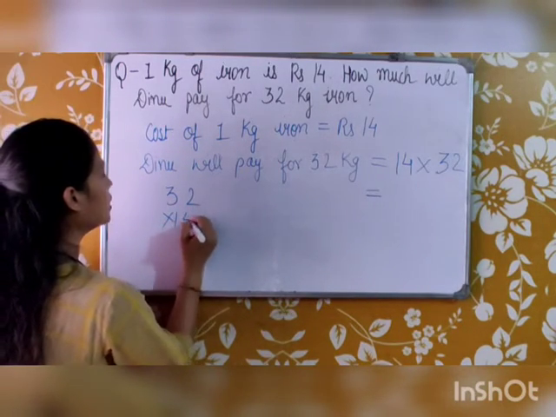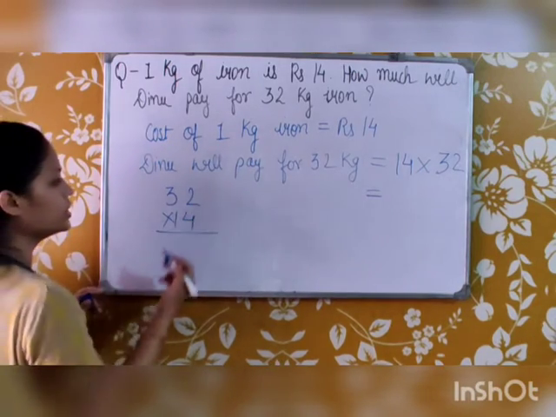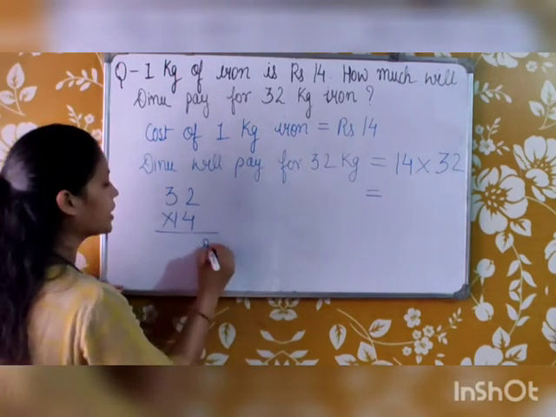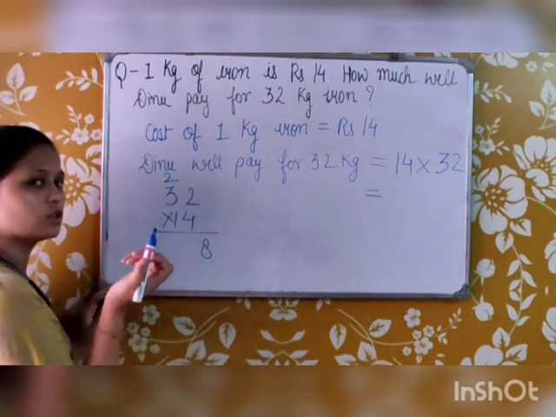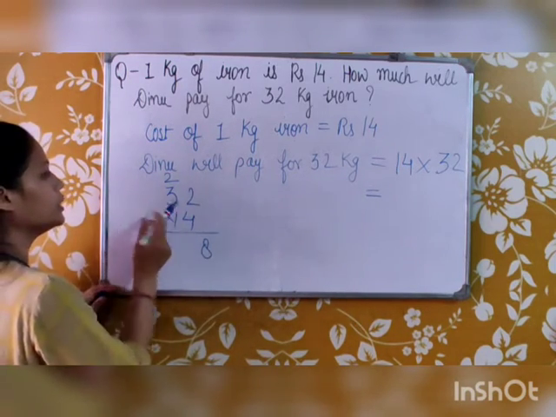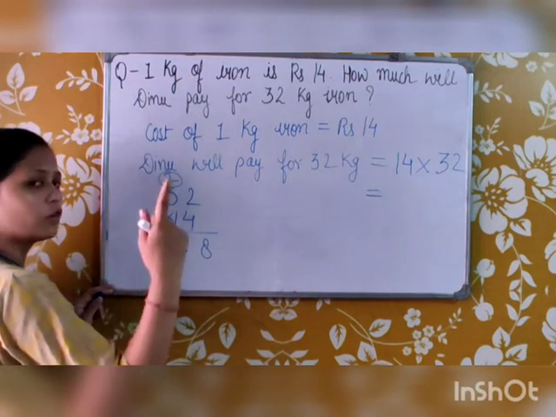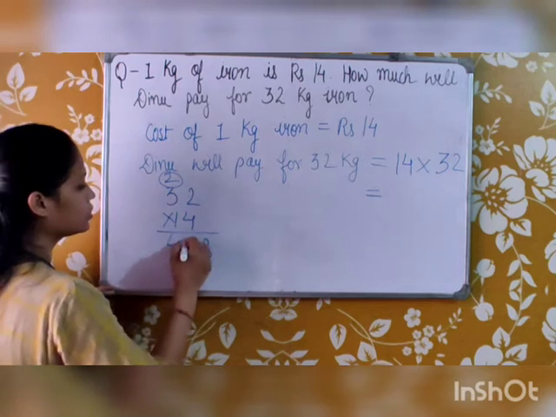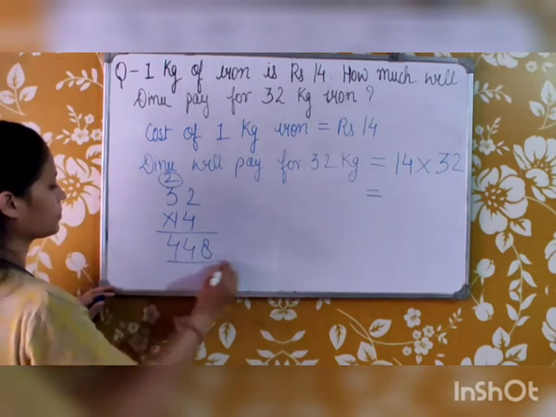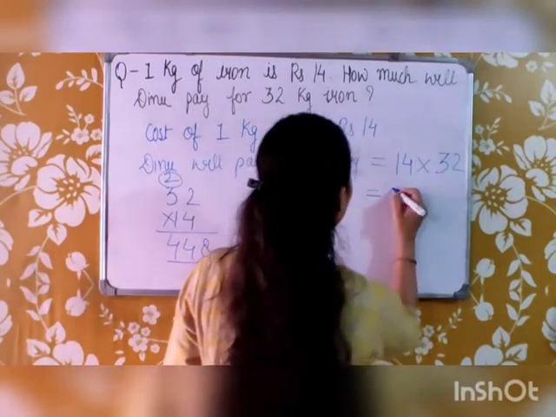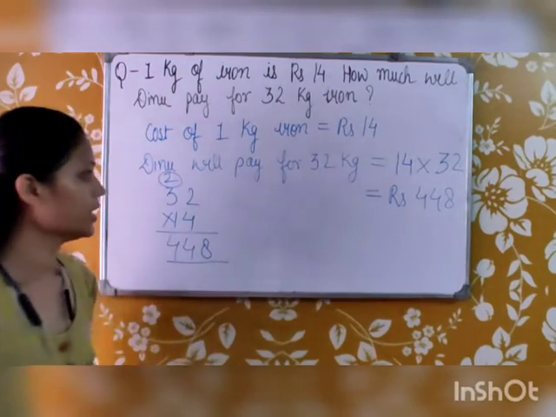32 into 14. If you know the table of 14, then you must know 14 into 2 is 28. 8 here and 2 goes in carry. And 14 into 3 is 42. 42 plus 2, 2 is in carry, so 44. So the answer will be rupees 444.